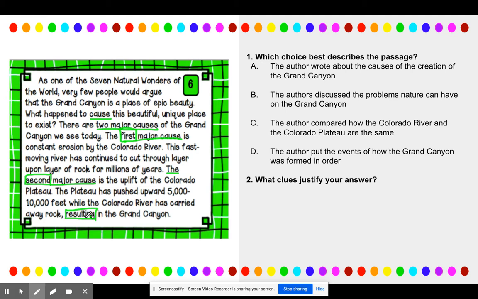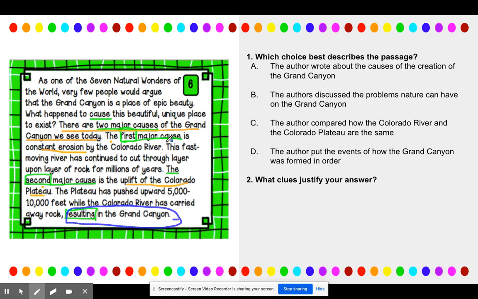So let's check ourselves. What is the cause? What is the effect? Well, my passage says, let's pick a different color here, there are 2 major causes of the Grand Canyon we can see today. Then the author gives me the first cause and the second cause. So that's the cause, okay: the constant erosion by the river and the uplift of the Colorado Plateau. When we talk about effect, we know that the effect is the Grand Canyon. So these things right here in orange caused the Grand Canyon to be created, okay?